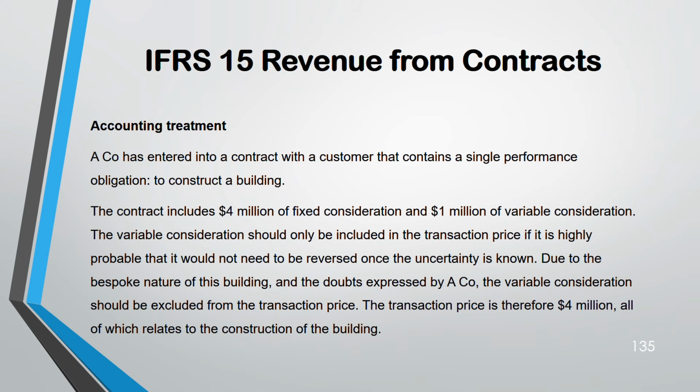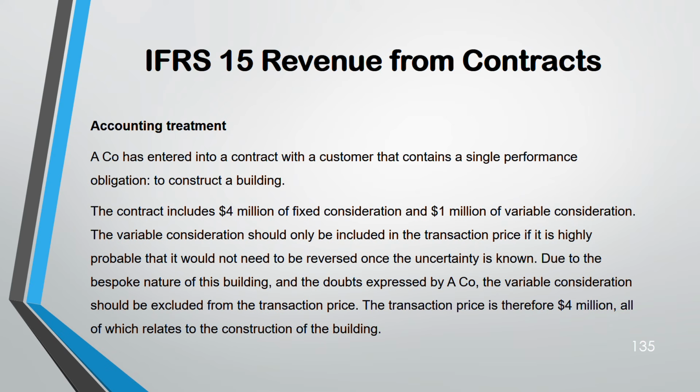Remember, for variable consideration, you can only include it in the transaction price if it is highly likely that later on it will not change. That means once the uncertainty is known, the situation will not be reversed, and it will remain as consideration.